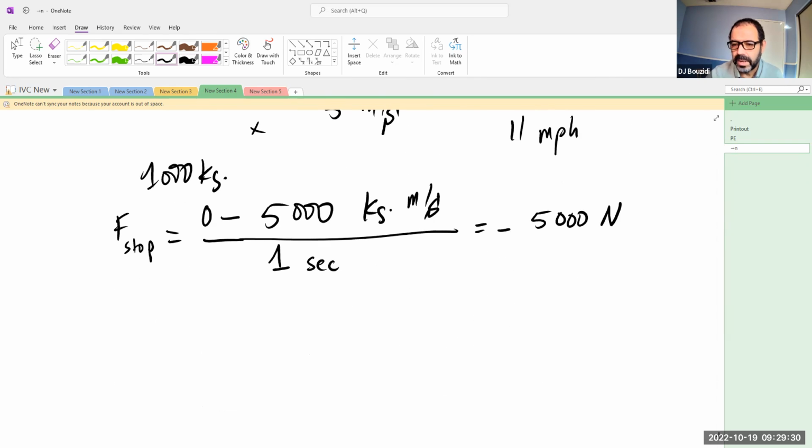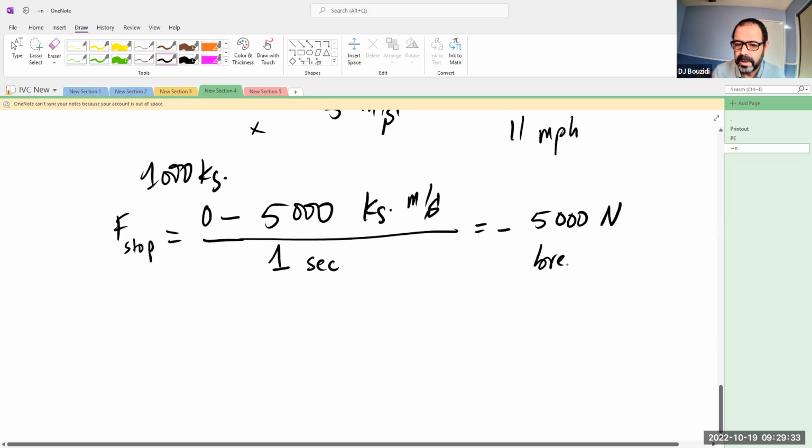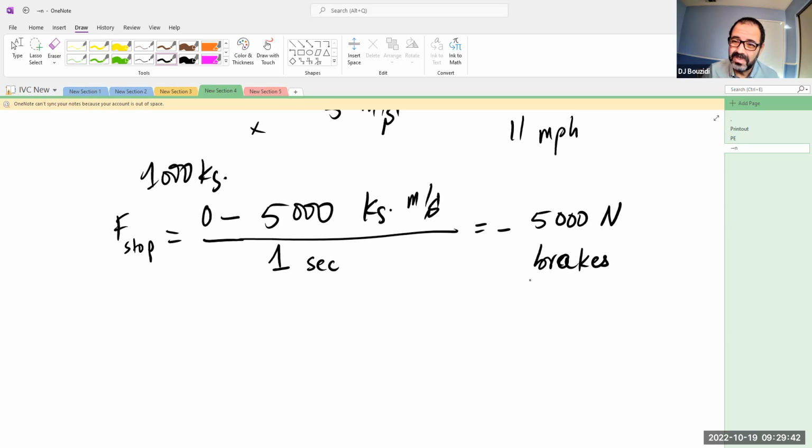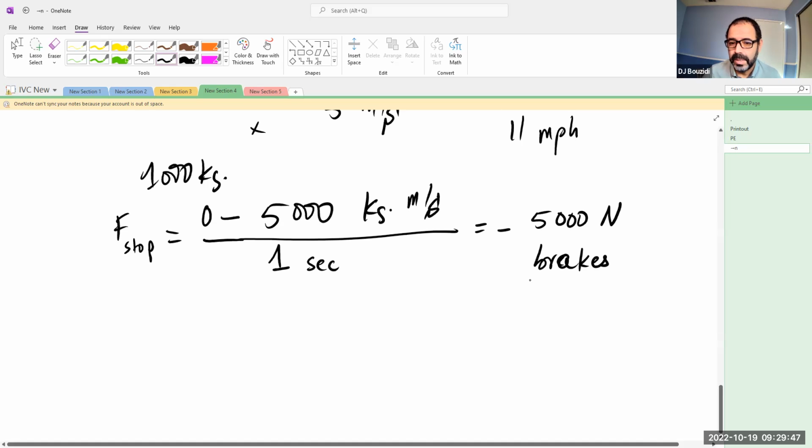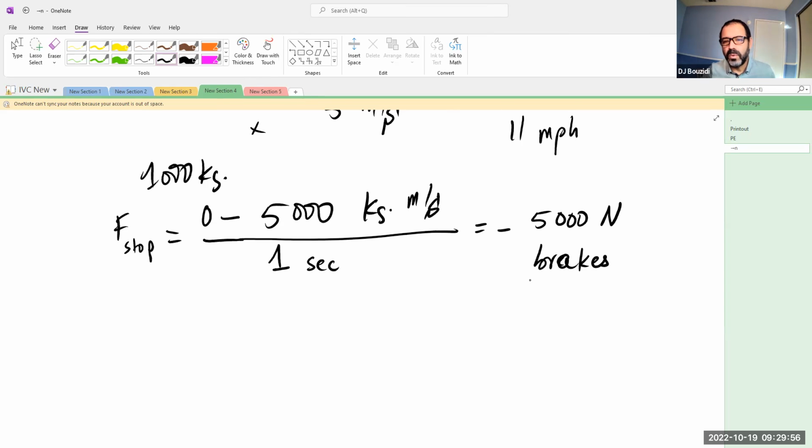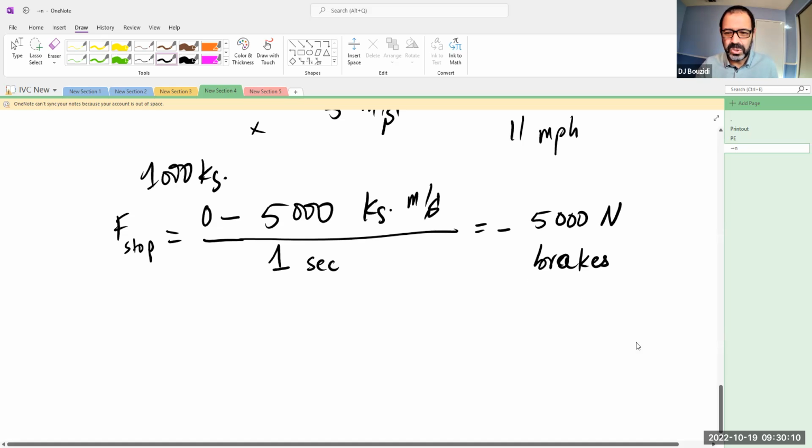That force cannot be supplied by your gloves. It has to be supplied by the brakes of the car. And this is not a big force, as a matter of fact, because the car is moving at 11 miles per hour. Imagine if the car is going 60 miles per hour. In that scenario, you're talking about 12 times more than this one. So the brakes have to supply far, far more force, about 60,000 newtons or something. That's why the brakes actually work very hard to stop vehicles. Granted, time also plays a role.